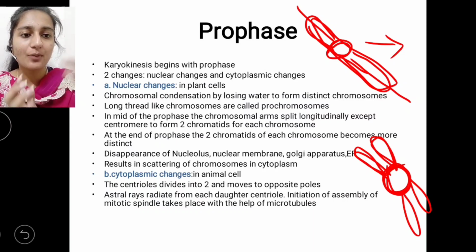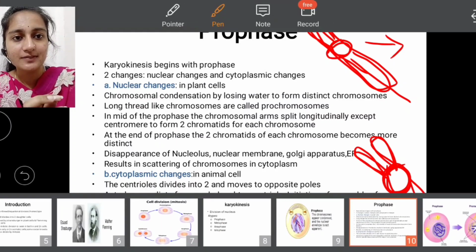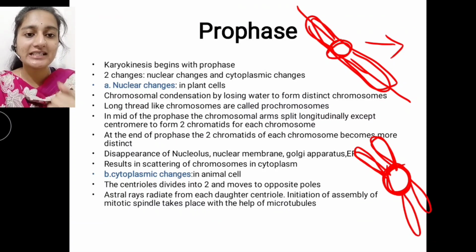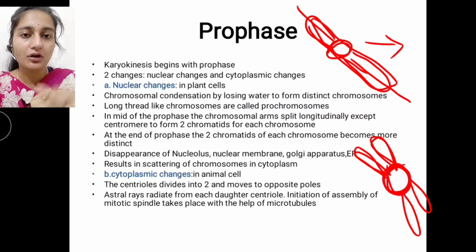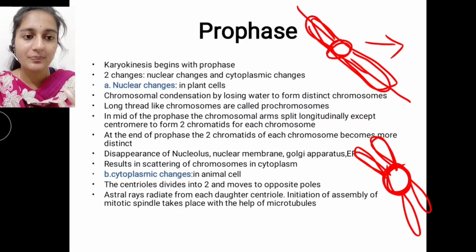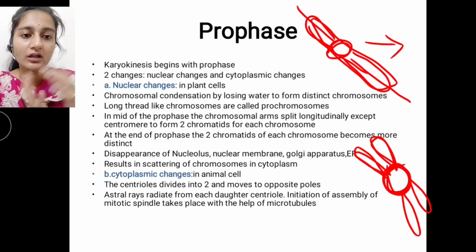Some of the changes in this prophase: one is the disappearance of the nucleolus. The nucleolus is a dark colored spot inside of a cell that is going to disappear, and some cell organelles like the Golgi apparatus, endoplasmic reticulum, and nuclear membrane are also going to disappear in this prophase.